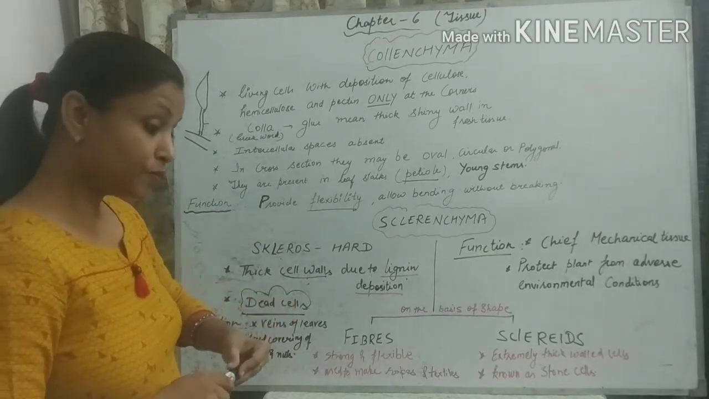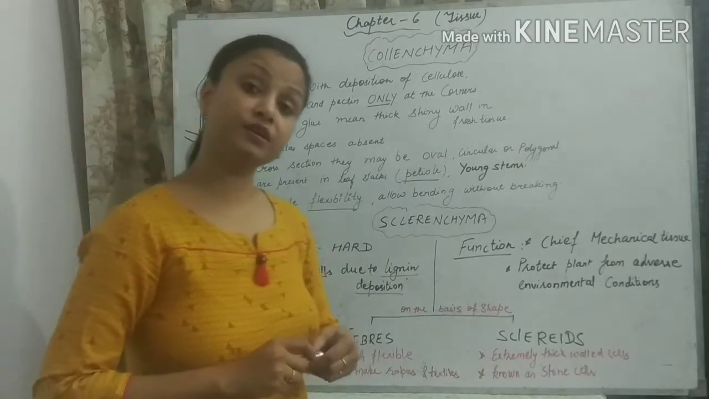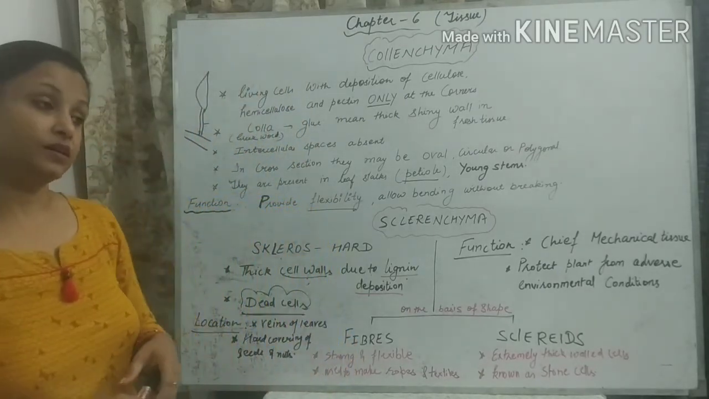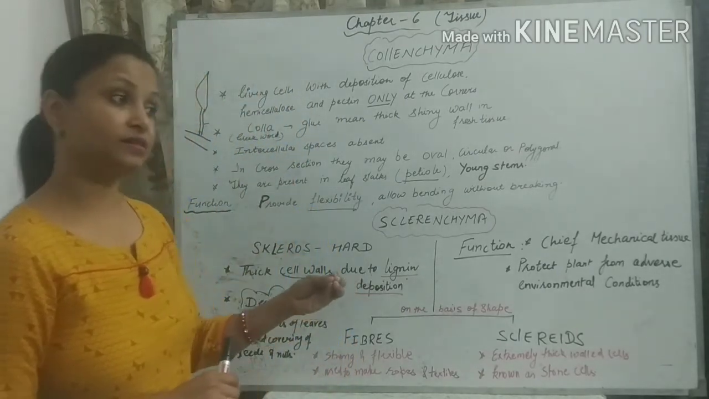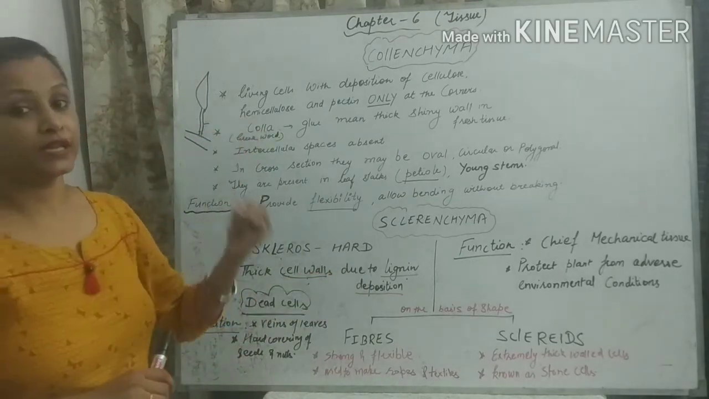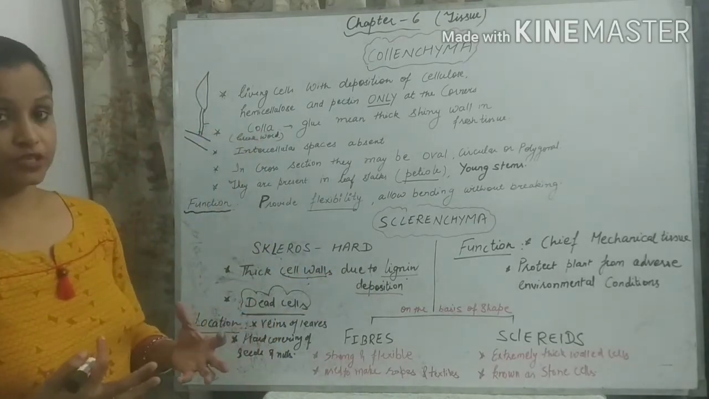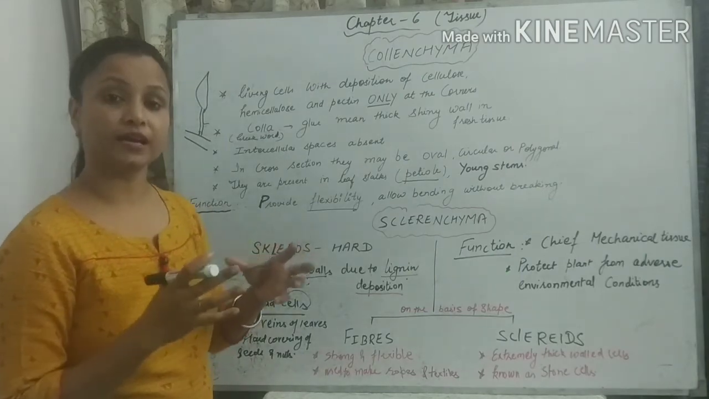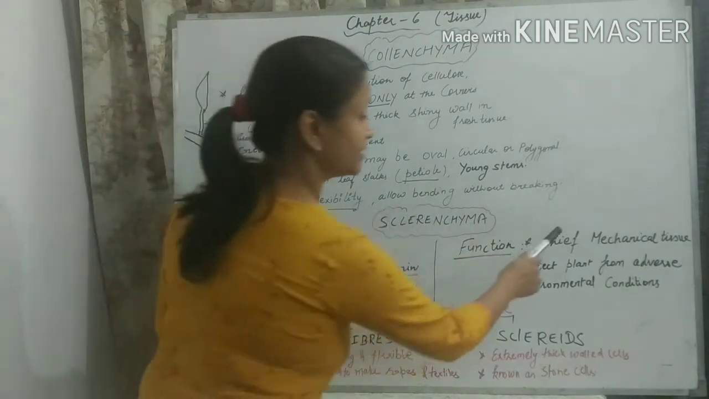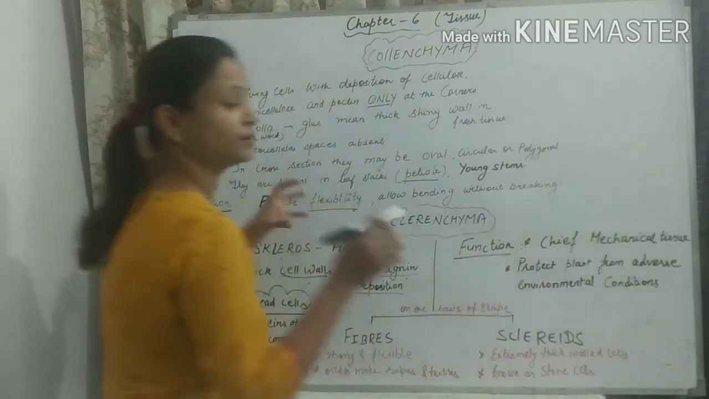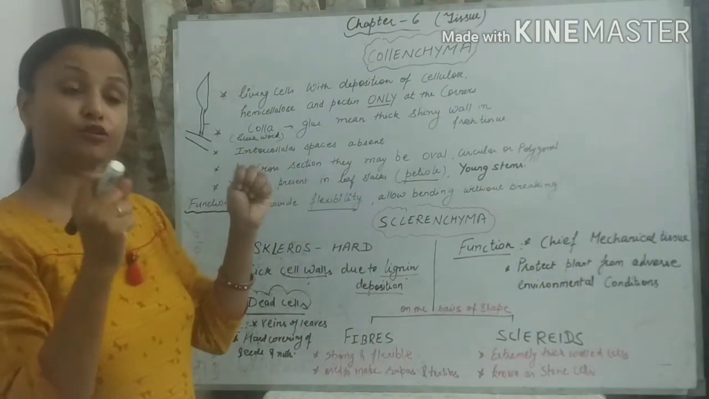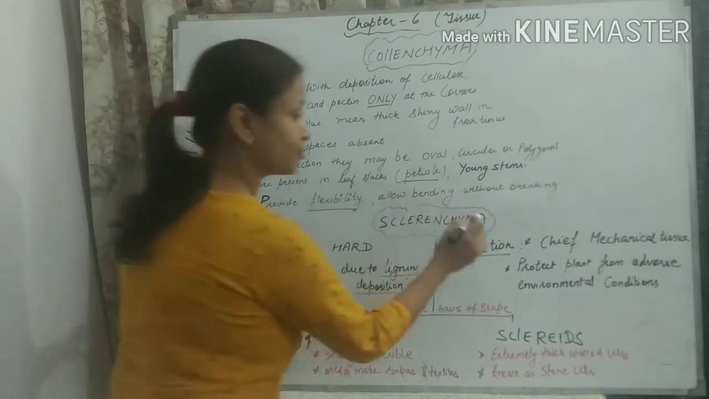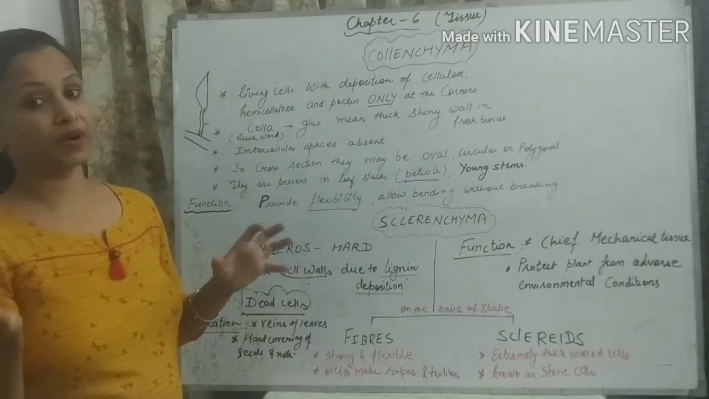So can you imagine what should be the function of sclerenchyma? As they are dead cells, they are very hard. So what should be the function? The main function of sclerenchyma is to provide mechanical strength. They are the chief mechanical tissue. ये plant को strength देते हैं, plant को rigid बनाते हैं, and they protect the plant against the environmental condition.